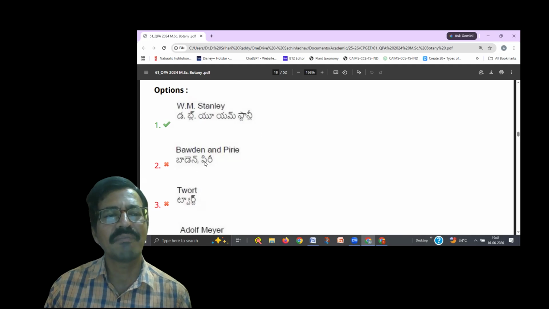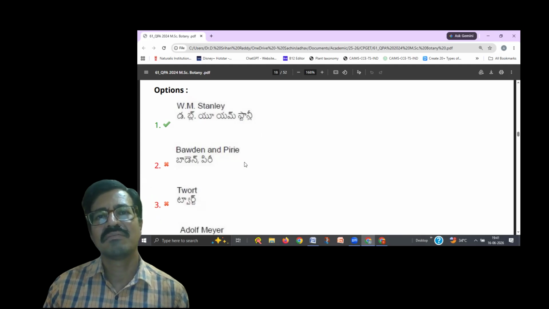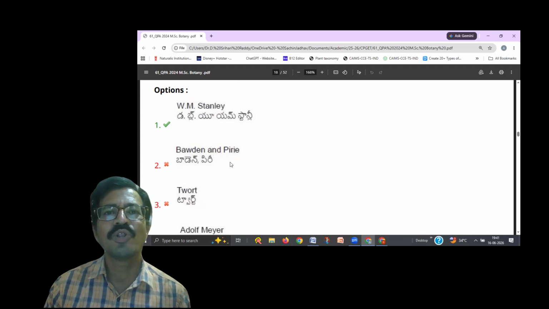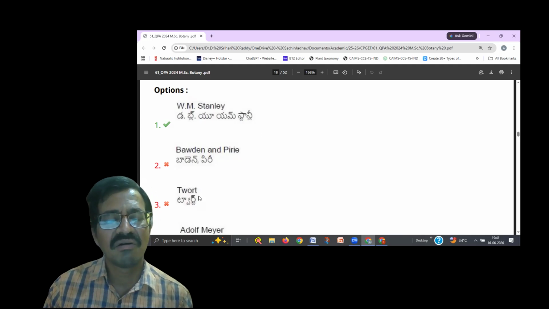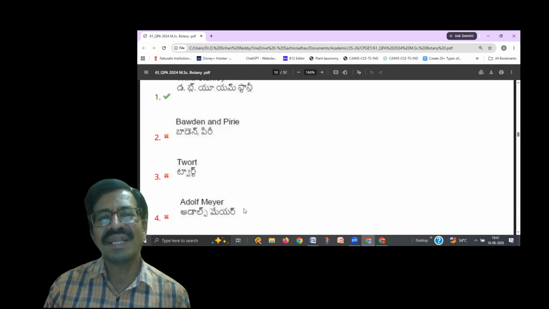Bawden and Pirie discovered that a virus is made up of both proteins and nucleic acid. So they are called ribonucleoproteins. And what did Twort discover? Twort discovered the bacteriophages. Okay, and Adolf Mayer, what did he discover?